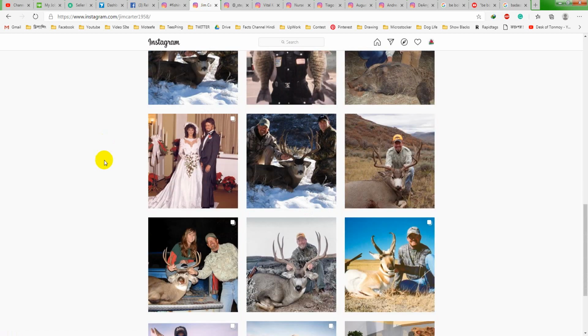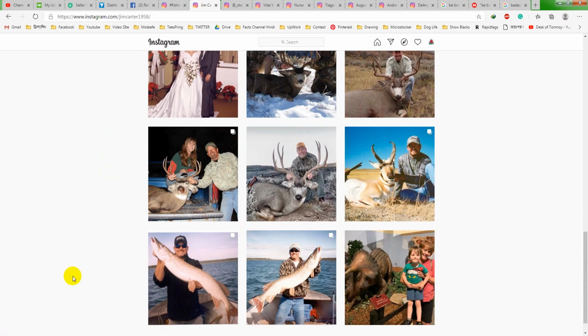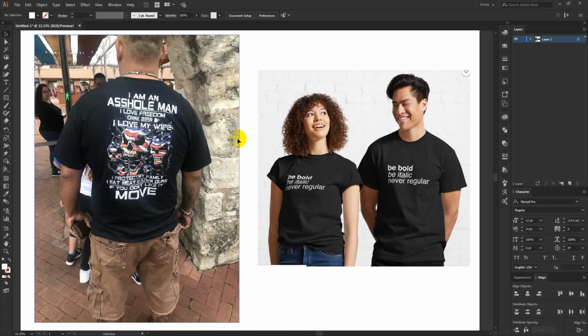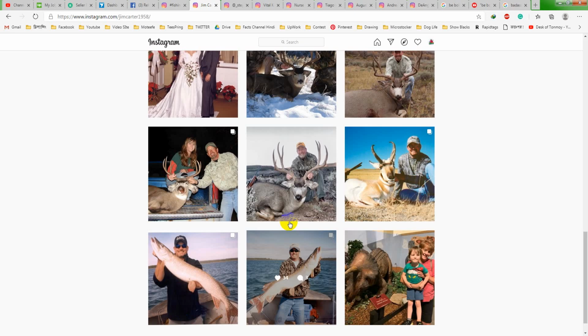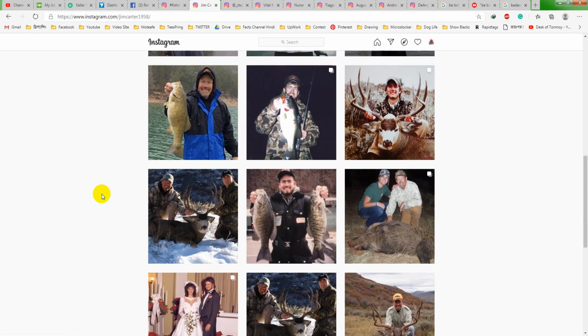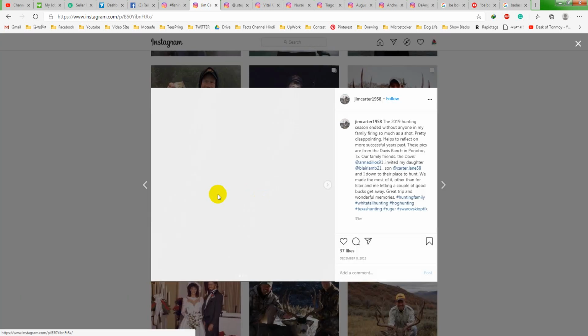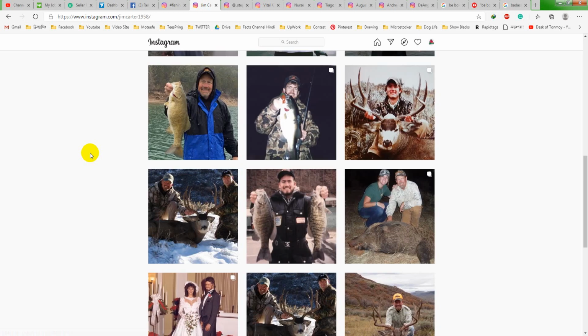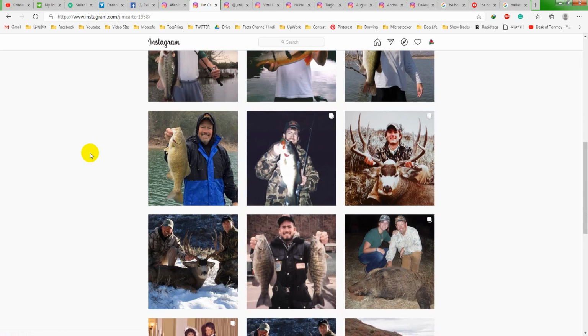So sometimes we make something very structured like this one, some badass kind of designs, and we think that the people who go fishing or hunting love this kind of design. But before that you need to know why you are making a design and who will buy this. So you need to learn their lifestyle, what kind of t-shirts they used to wear, and what kind of designs they have on their t-shirts, and that will help you know about their lifestyles.